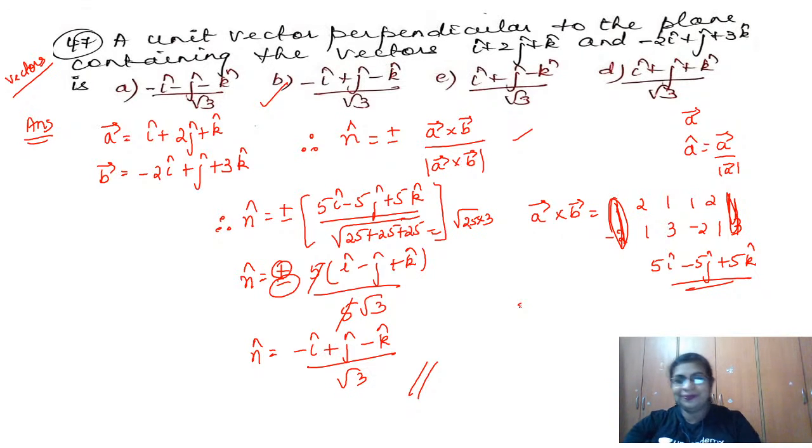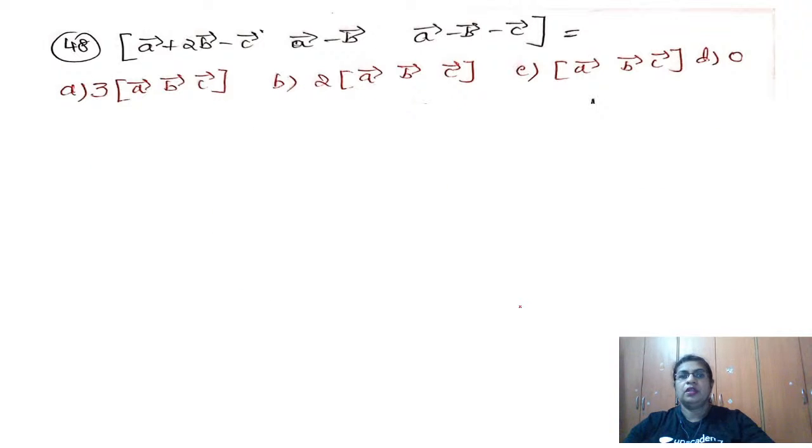Hope this much is clear. Clear? Okay, so we go on to the next question now. Yes, one more question of vectors. So this is nothing but the scalar triple product. Here we have once again the vectors concept, and look at this question. So beautiful it is. We have the scalar triple product of the vectors a plus 2b minus c, a minus b, and a minus b minus c. And what do we know about the scalar triple product of a, b, c? It is nothing but a dot b cross c, isn't it? So we will just follow that logic. Then we shall simplify it and see which answer we reach.